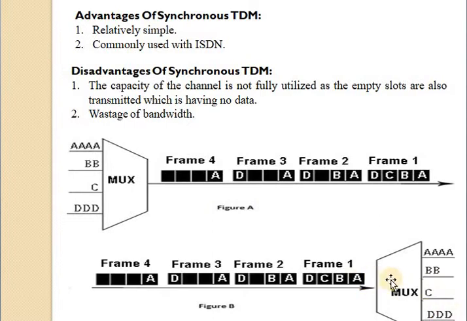This is a demux at the receiver side, single input but multiple outputs, and on the mux side multiple inputs with a single output. This is synchronous TDM.